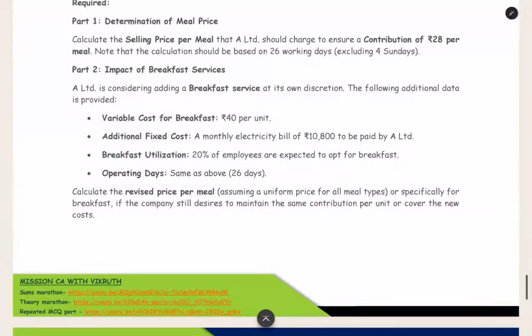Now we can read the second part, which includes the breakfast. A Limited, the person who's going to run the canteen, is adding a breakfast service at its own discretion. They can add the breakfast if they want. Otherwise, they can leave it. They have given additional data also for calculating the breakfast. Variable cost for breakfast: for breakfast manufacturing, we need a variable cost of 40 rupees per unit. Additional fixed cost: when you are selecting to supply breakfast also, additionally 10,800 electricity bill you have to pay.